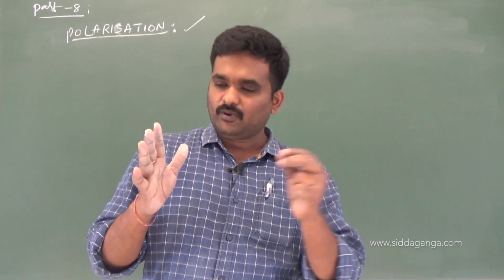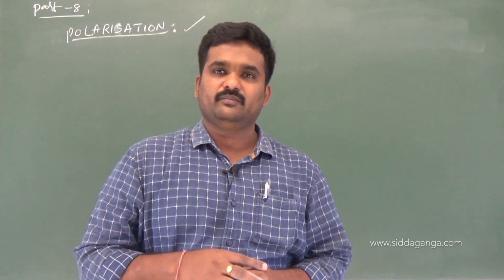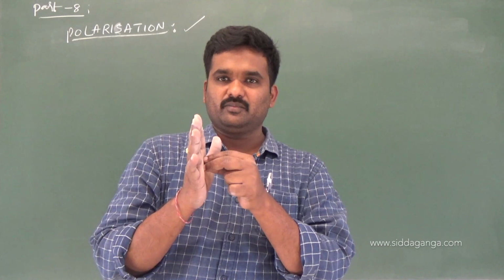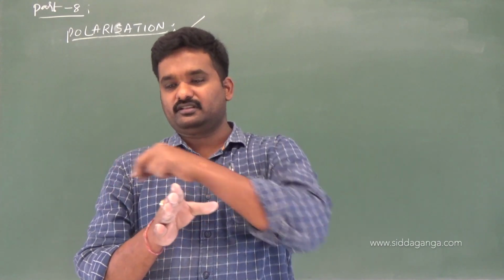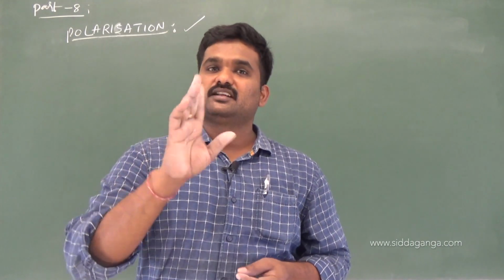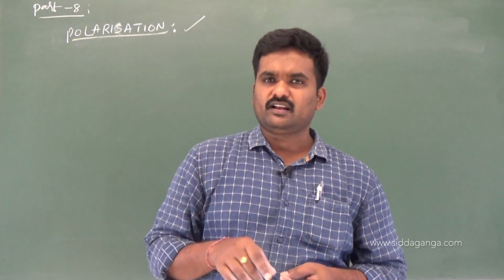Polarizer is a device used to polarize the unpolarized light. When I pass unpolarized light through a polarizer, it polarizes it. Unpolarized light means vibrating particles in two planes. After passing through the polarizer, the light coming out is confined to a single plane. Particles are vibrating confined to a single plane. That is about polarizer.